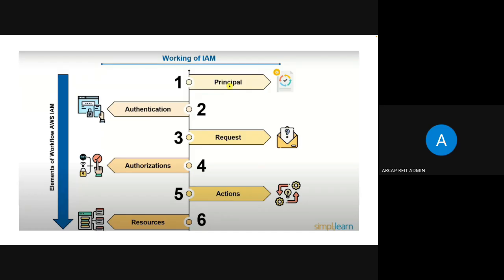I'm working as a project manager. Some other person X may be working as a developer. Both of us go to the office, showing our authentication. I can show my authentication as a project manager, and the developer may show the authentication as a developer.